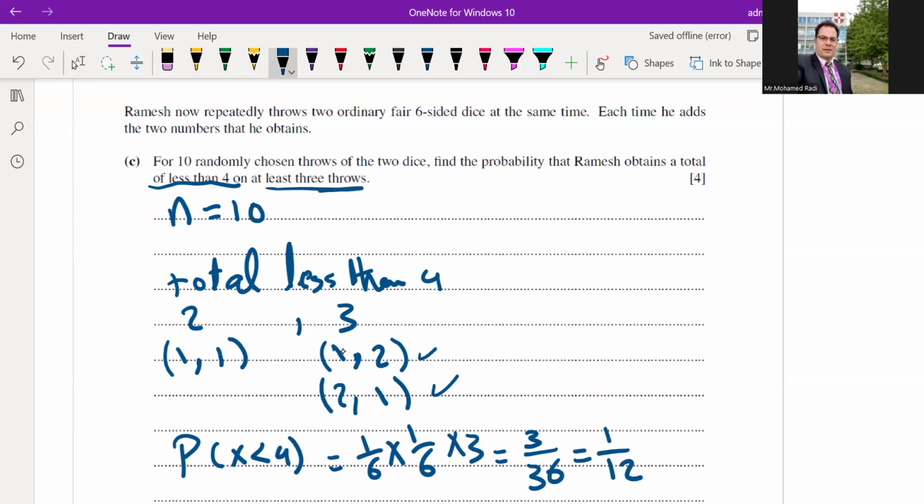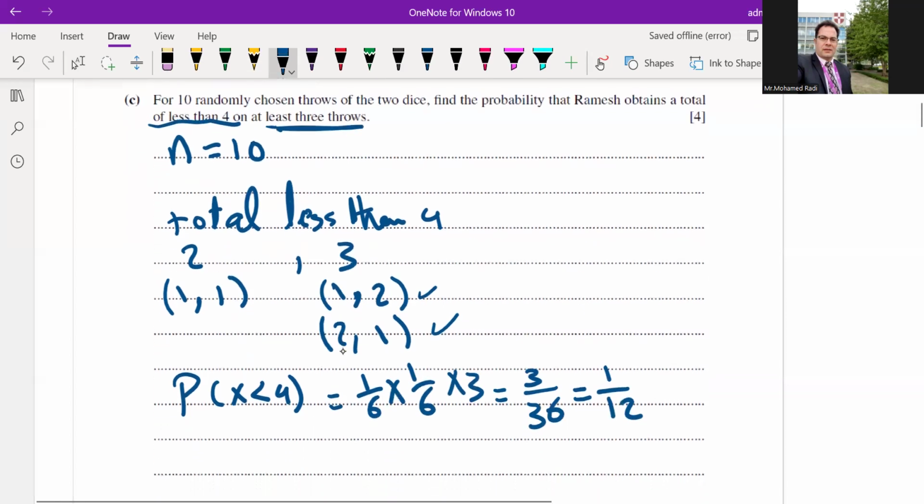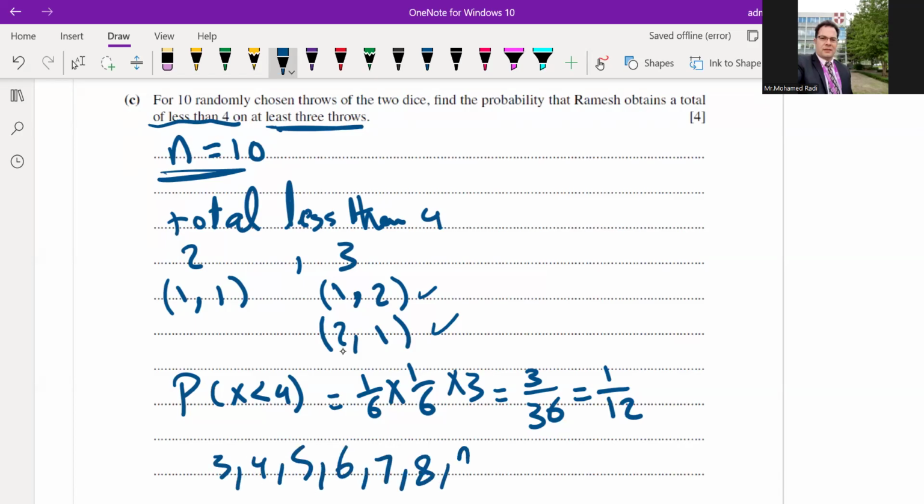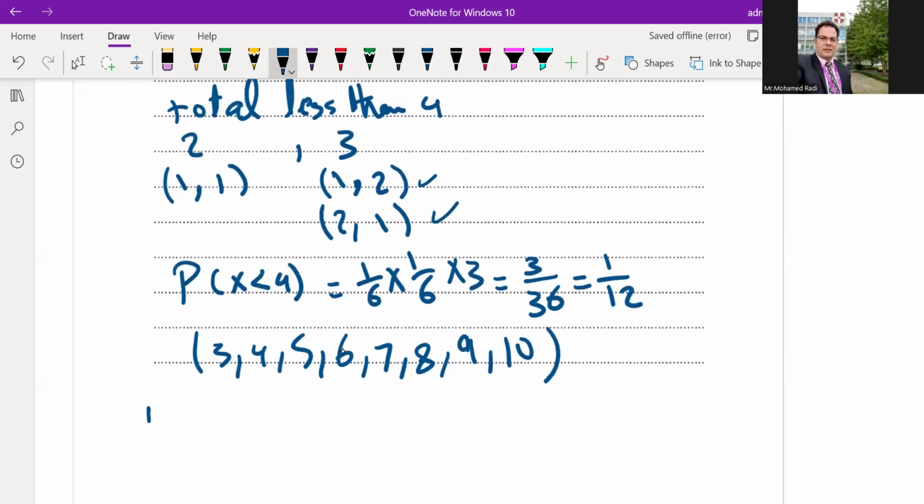But at least 3. At least 3 means 3, 4, 5, 6 up to 10. We can deal with it as a binomial distribution because the number of trials is 10. At least 3 means 3, 4, 5, 6, 7, 8, 9, and 10. We can calculate it by using 1 minus 0, 1, and 2.